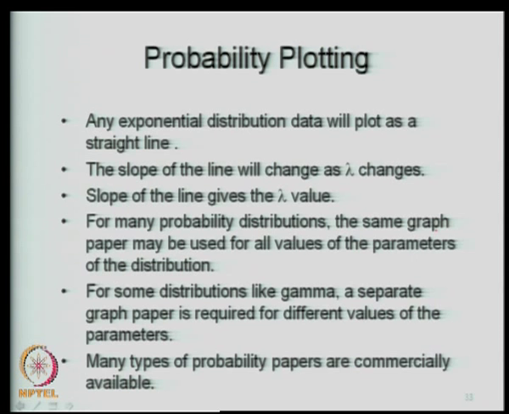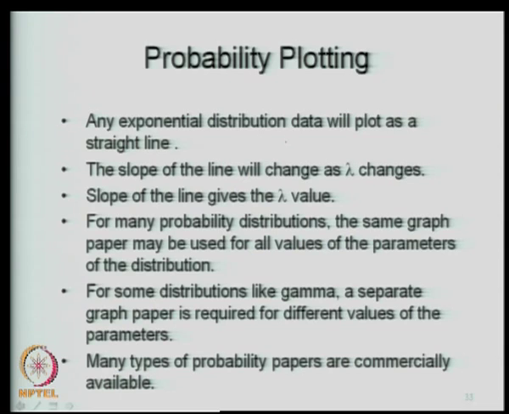So, as long as your data plots as a straight line on the exponential probability paper, it follows the exponential distribution with the slope of that particular line giving the parameter lambda. So, we will just go through what we just did now.